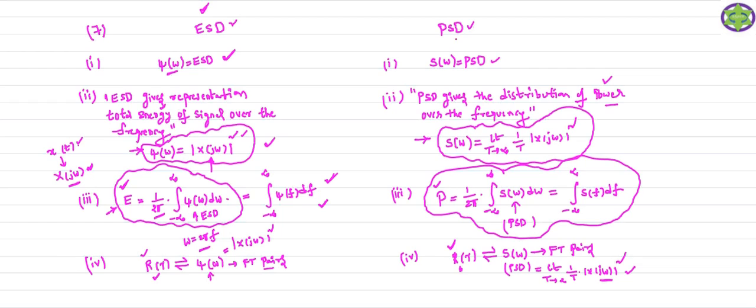In a similar way, define the power spectral density function and give the properties of the power spectral density function. So like that, the essay question is given based on the seventh topic, which is the energy spectral density and the power spectral density functions and their properties. This is your seventh topic under the correlation of the signals.